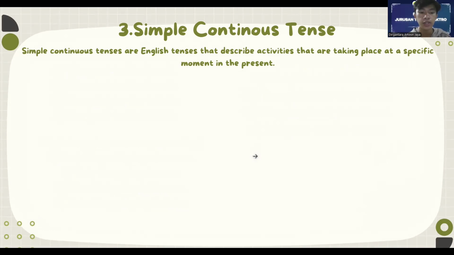This tense emphasizes activities that occur temporarily or are ongoing and can reflect plans or events that will occur in the future. By using this tense, the speaker can show that an action has not only occurred but is also being actively performed, giving a dynamic and immediacy feel to the communication.